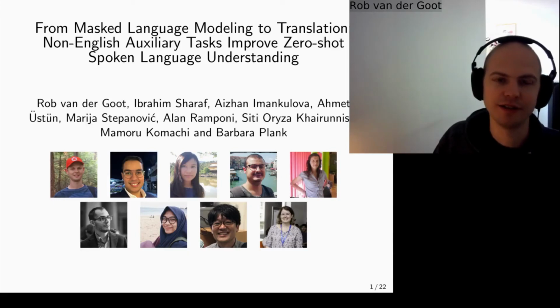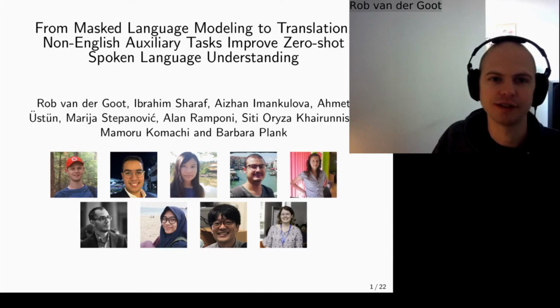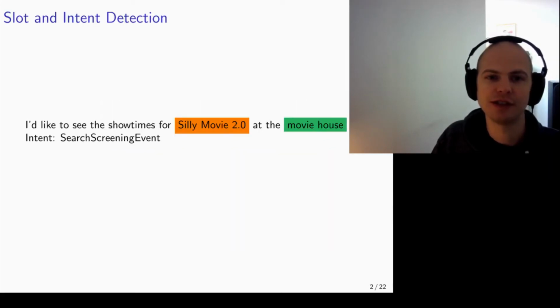Hello, today we will be presenting our paper about cross-lingual slot and intent detection for digital assistants. On this slide we see an example sentence from a popular slot and intent detection dataset. As you can see, the task consists of two subtasks.